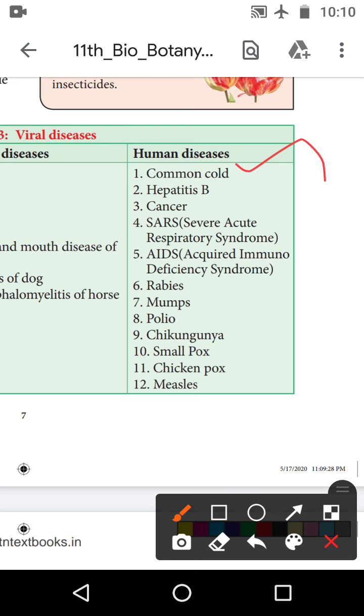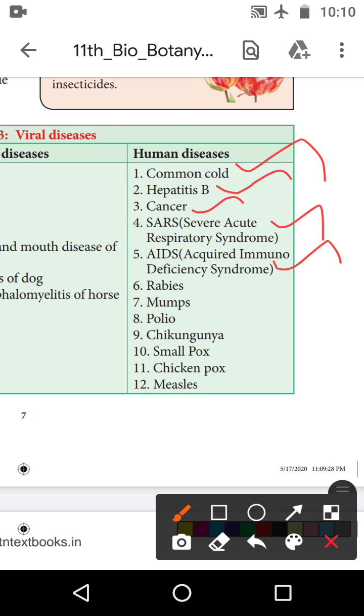The next one is hepatitis B, it is a disease. The next one is cancer. And the next one is SARS, it is severe acute respiratory syndrome. The next one is AIDS, it is acquired immunodeficiency syndrome.